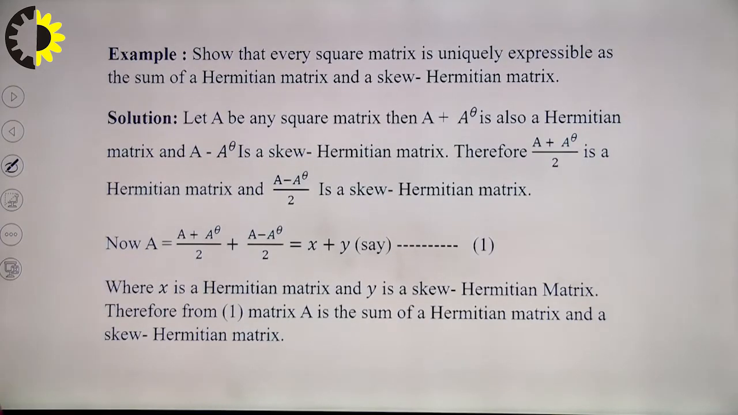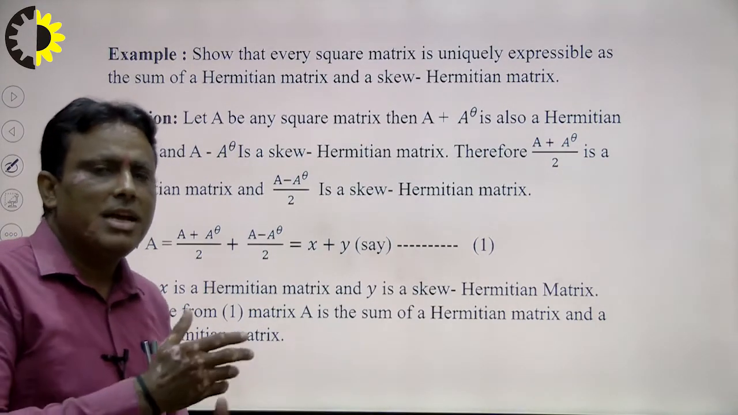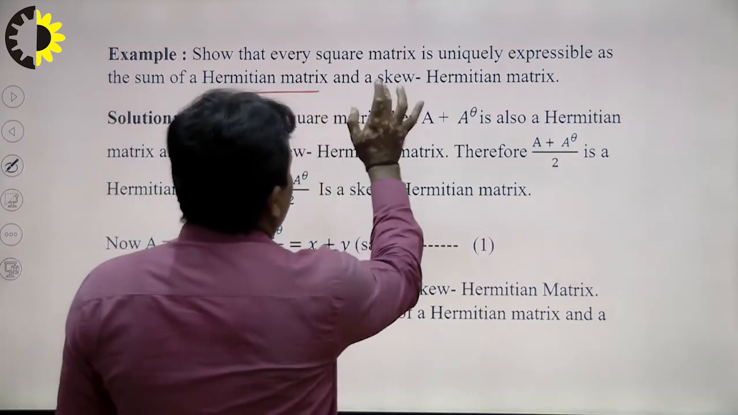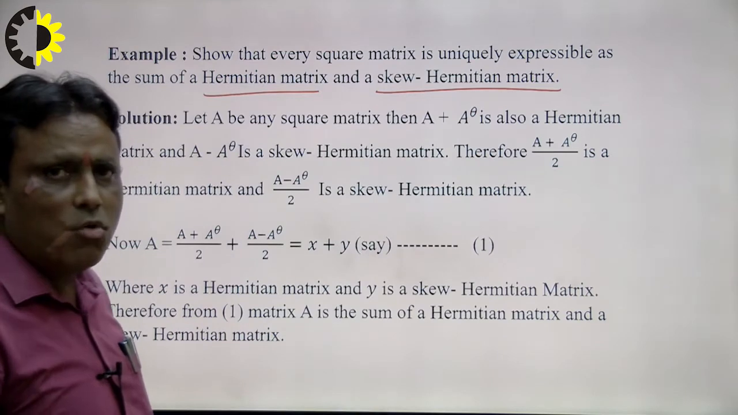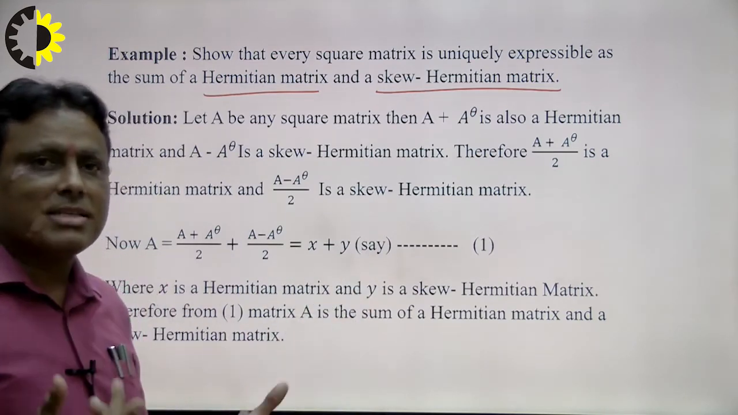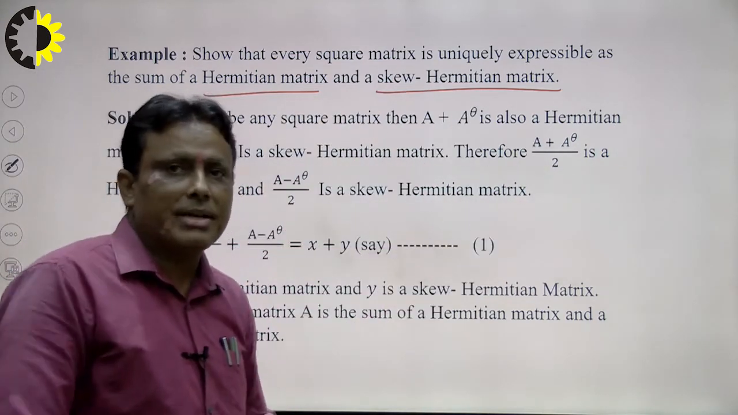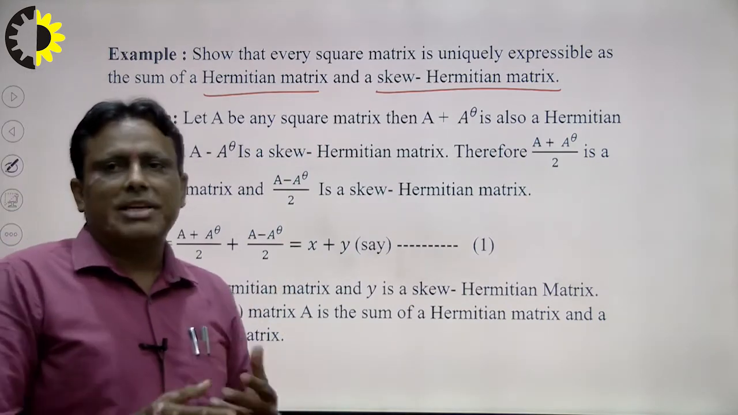Next, show that every square matrix is uniquely expressed as the sum of a Hermitian matrix and a skew Hermitian matrix. In the previous lecture I explained in detail what a Hermitian matrix and a skew Hermitian matrix are. Now our question is how every square matrix can be converted into a Hermitian matrix and a skew Hermitian matrix. So suppose A is any matrix.